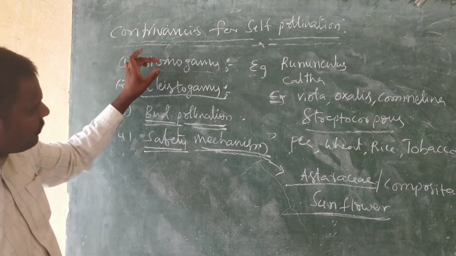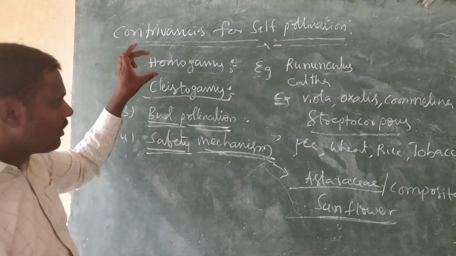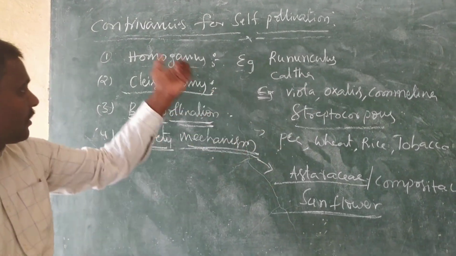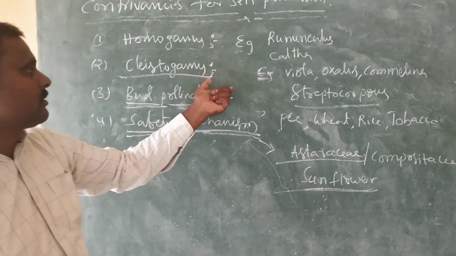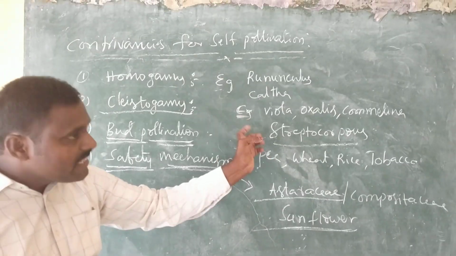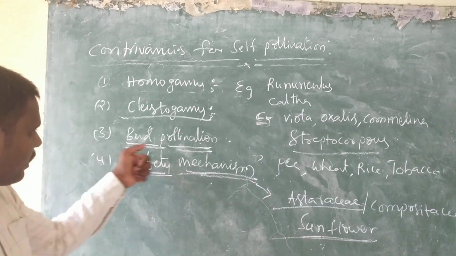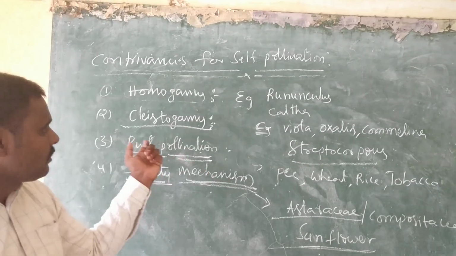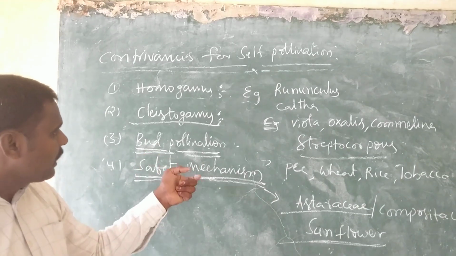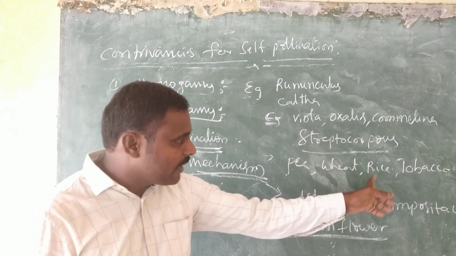Cleistogamy: the flowers which never open are called cleistogamous flowers, and pollination in them is cleistogamy. Examples: Viola, Oxalis, Commelina benghalensis and Streptocarpus. In the majority of plants, cleistogamous flowers are underground, but aerial cleistogamous flowers are observed in Streptocarpus. Bud pollination: in the majority of crop plants, pollination takes place in the flowering bud condition, hence it is called bud pollination. Examples: pea, wheat, rice and tobacco.